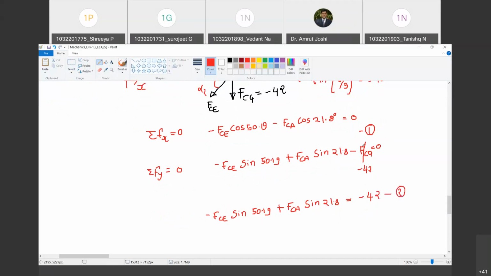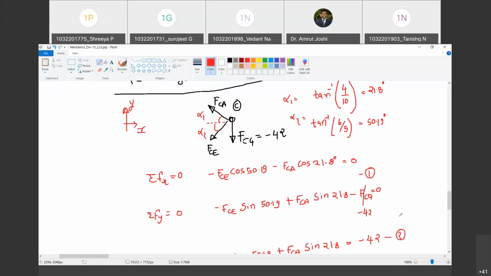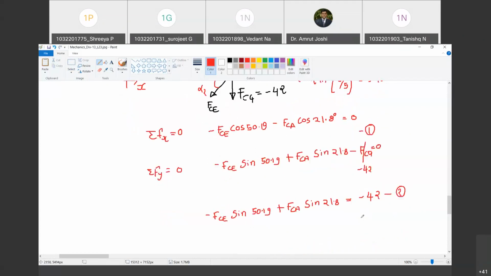Very important. Why did I give this minus sign? Because FCG is downward, so minus. But when I substituted FCG, it is minus 42. So minus of minus 42 will become plus. Happy? Yes, sir. And when it goes on the right hand side, it will again become minus. So this is equation number 1 and equation number 2. Now I encourage you to solve these equations on the calculator and tell me the value of FCE and FCA, and then we stop. Yes, sir.